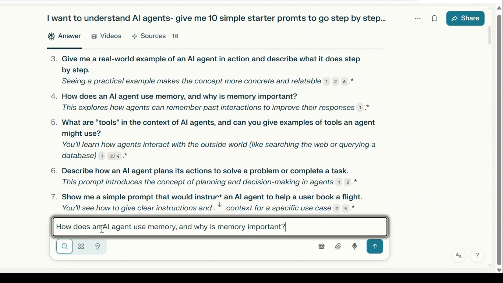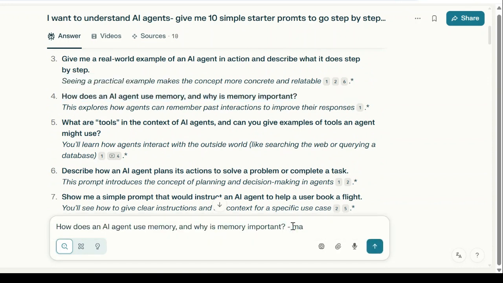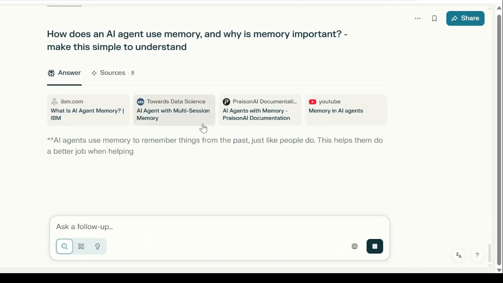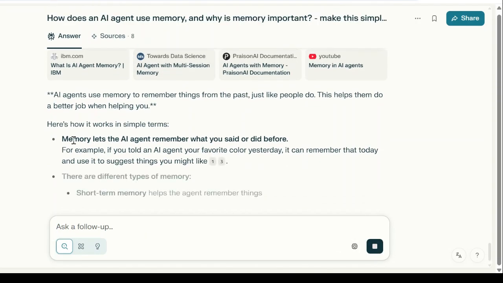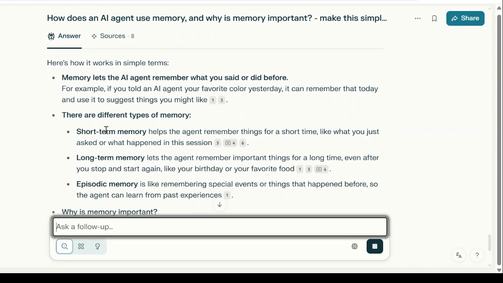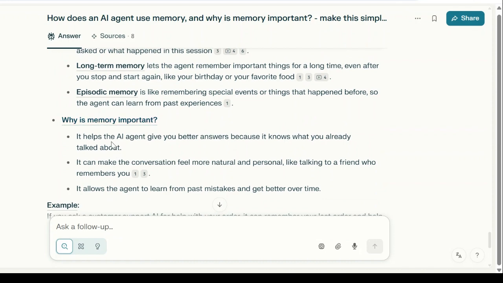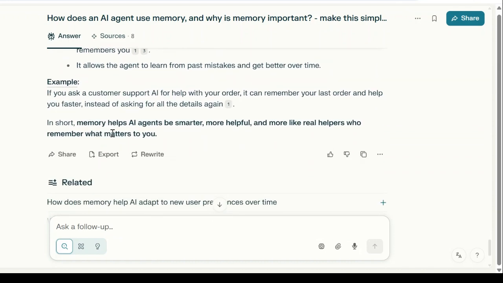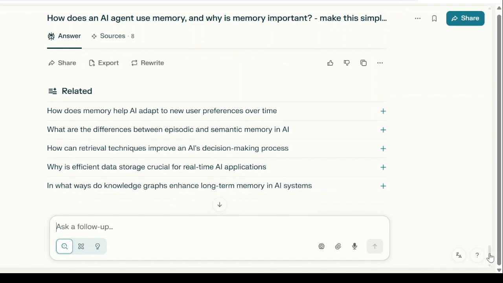Let's understand the AI agent. Make this simple to understand. Let's understand this part now. How does an AI agent use memory? So memory lets the AI agent remember what you have said and done before. Okay. They use short-term memory, long-term memory, and so on. Why is memory very important? We don't have to explain that. That's how it will start building its response.